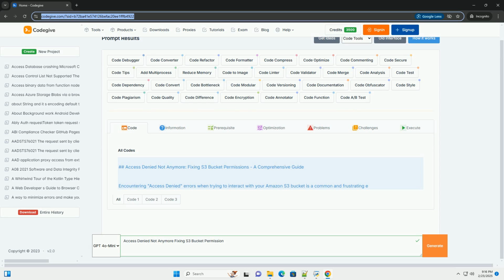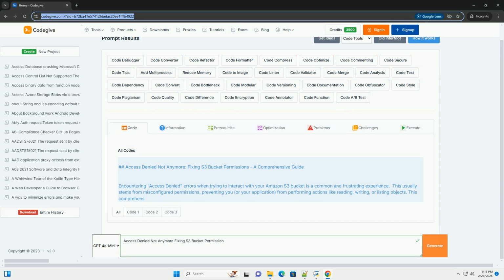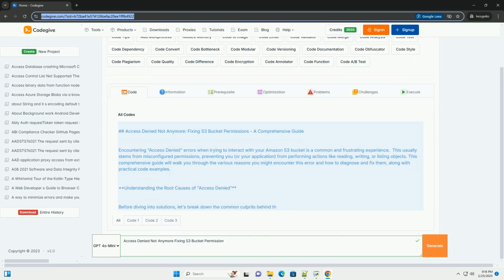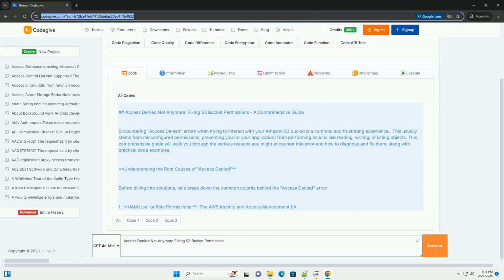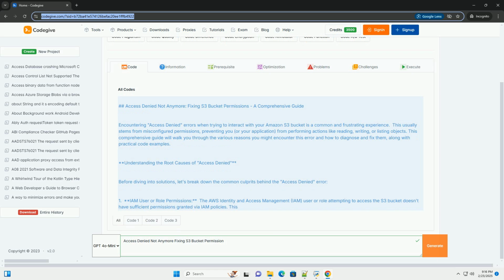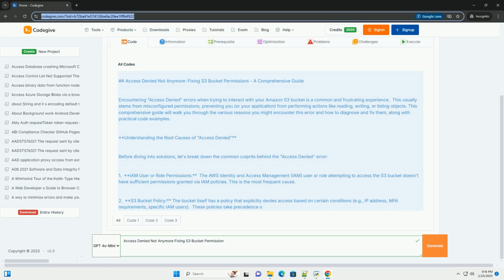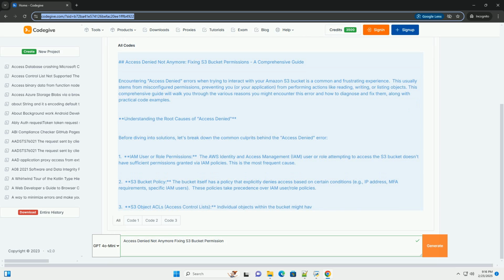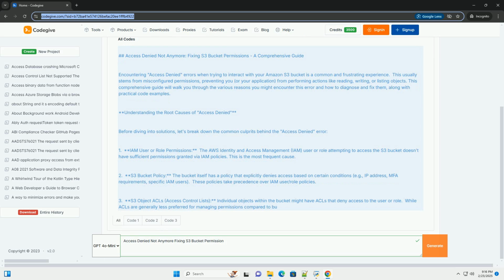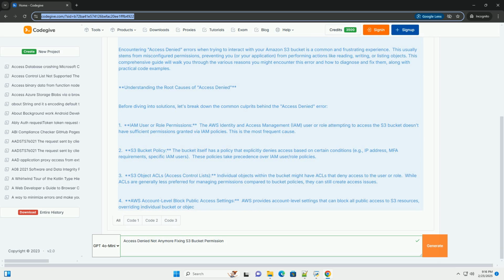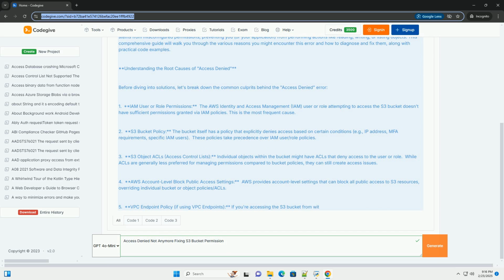Access denied, not anymore. Fixing S3 bucket permissions, a comprehensive guide. Encountering access denied errors when trying to interact with your Amazon S3 bucket is a common and frustrating experience. This usually stems from misconfigured permissions, preventing you or your application from performing actions like reading, writing, or listing objects. This comprehensive guide will walk you through the various reasons you might encounter this error and how to diagnose and fix them, along with practical code examples.